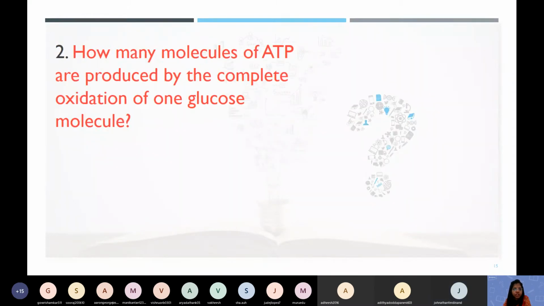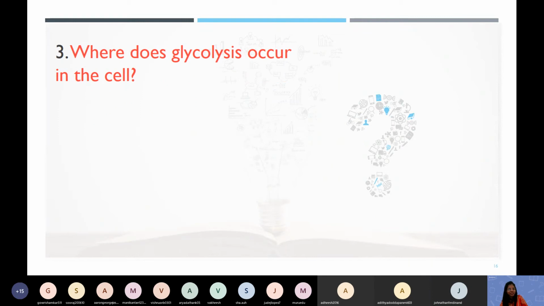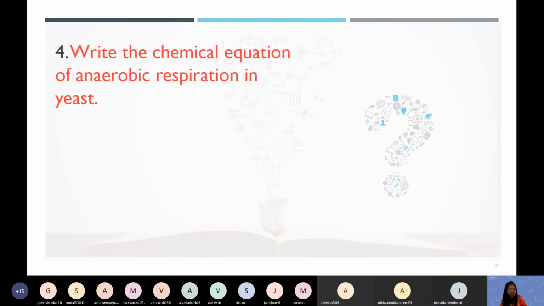Second question: how many molecules of ATP are produced by the complete oxidation of 1 glucose? 2 plus 36 is equal to 38. Exactly. Your maths is very strong. Where does glycolysis occur in the cell? Cytoplasm. Exactly.